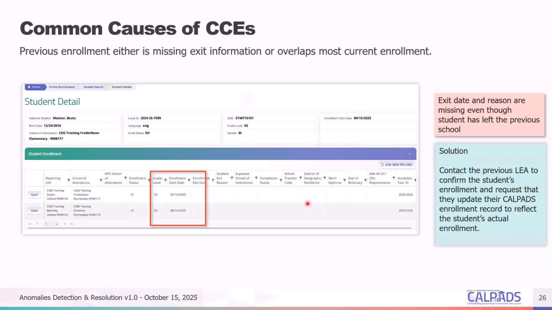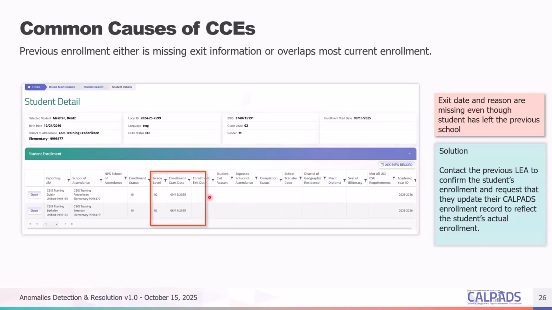Okay. All right, so there are common causes of CCEs here. First, the obvious reason, the previous enrollment either is missing the exit information or overlaps the most current enrollment. So if this has an exit, but the exit overlaps this, then that's essentially a CCE.